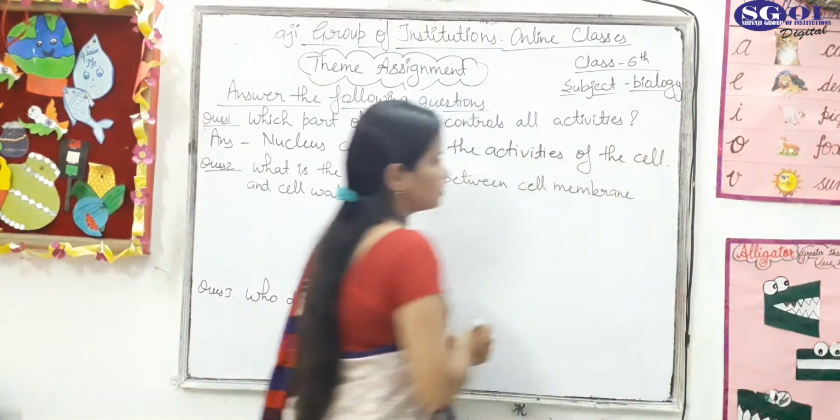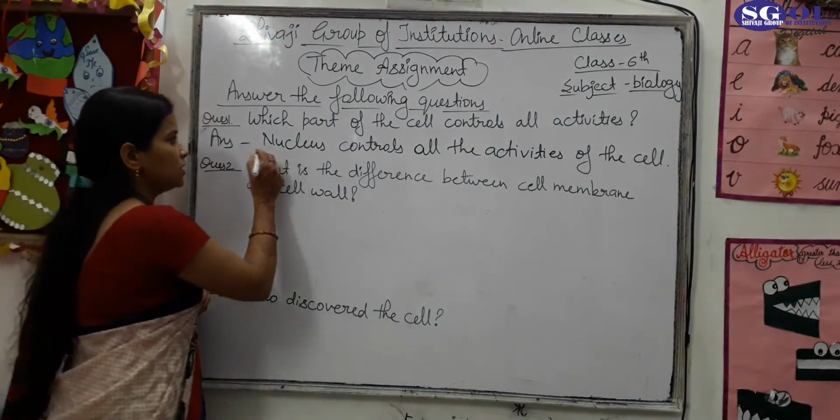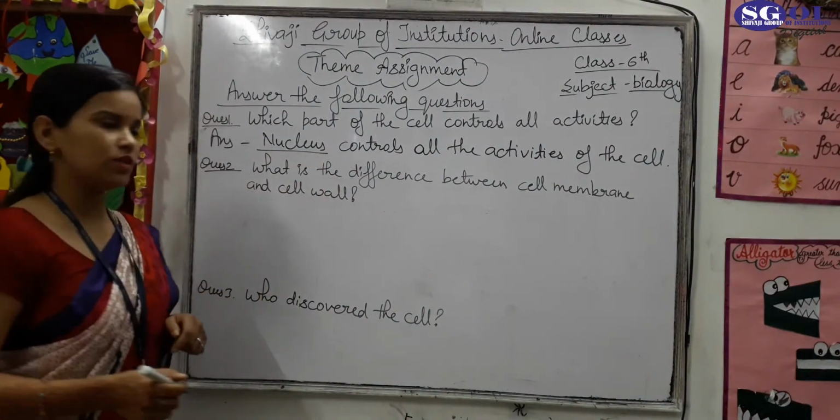Because it is the control center of the cell and it is also called the brain of the cell. This nucleus controls all the activities of the cell.